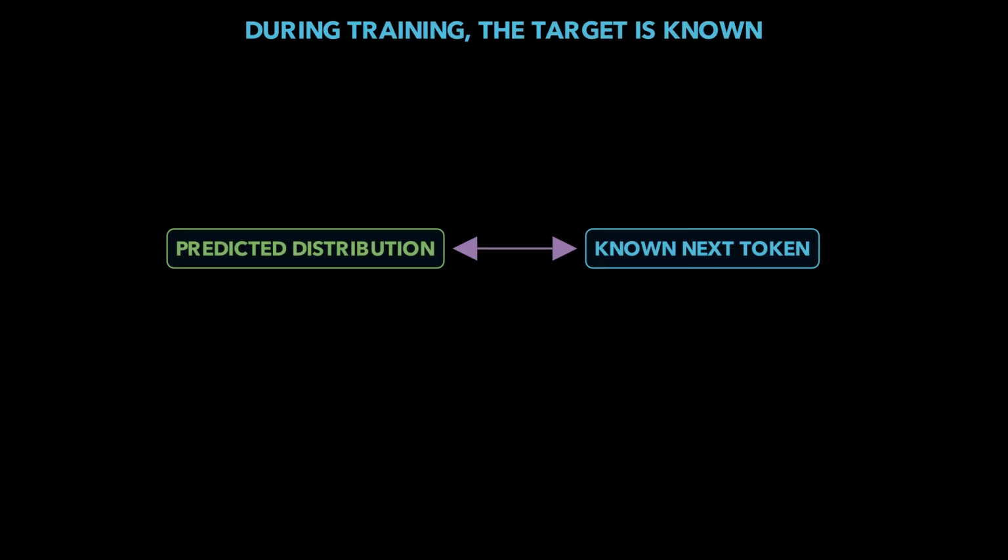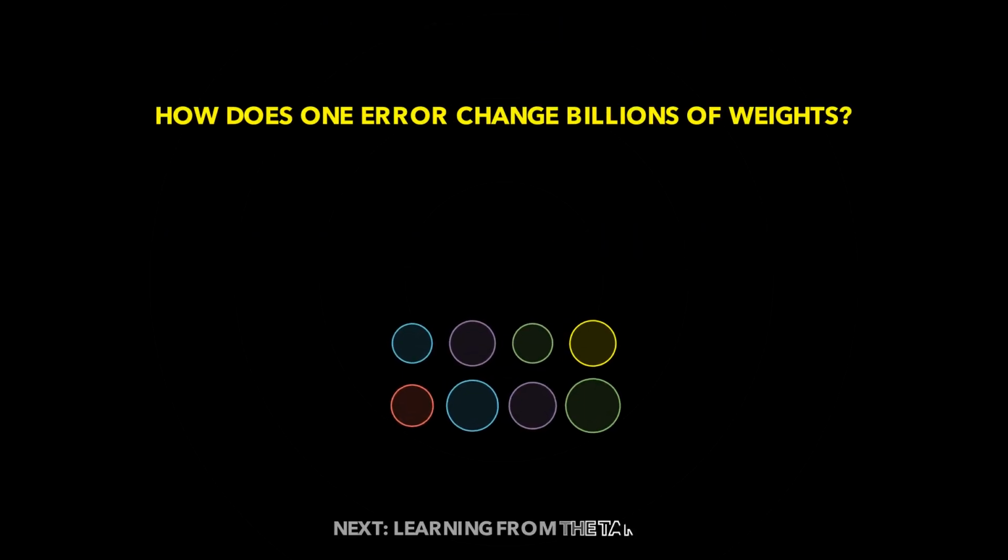But we have described inference, when the model must choose a continuation. During training, the text already tells us which token actually came next. The model can compare its distribution with that known target. So how does one wrong prediction change billions of weights? That is the next episode.